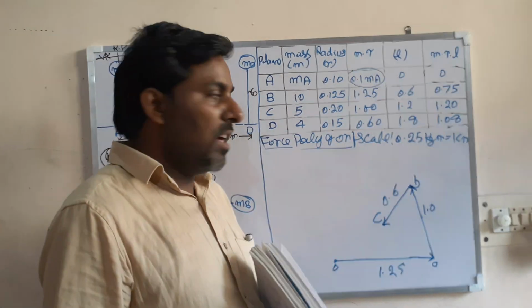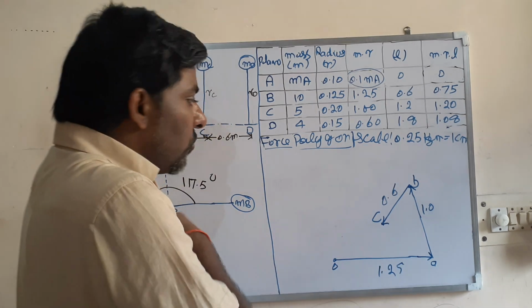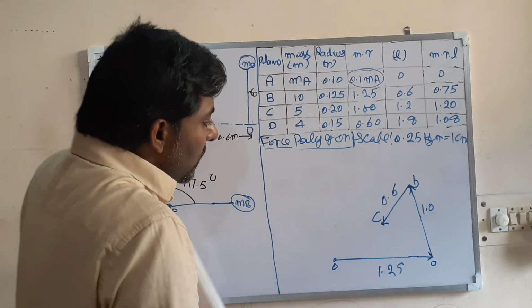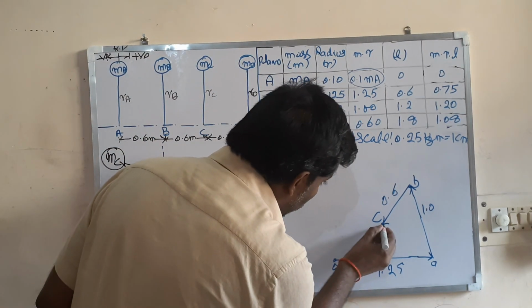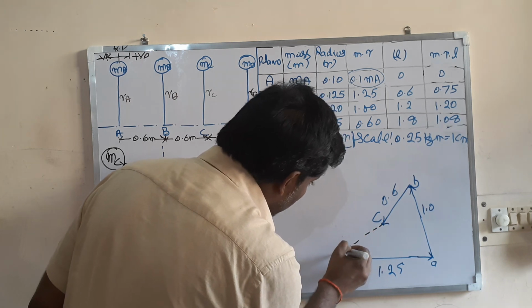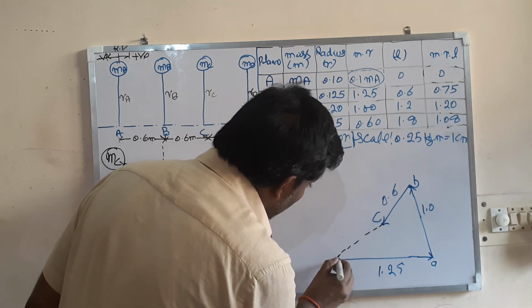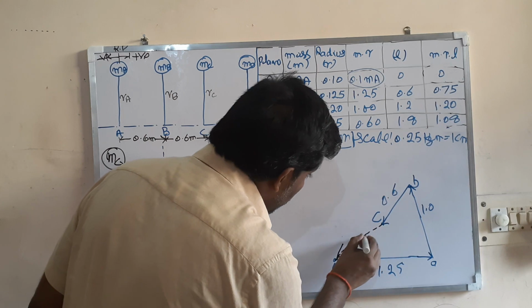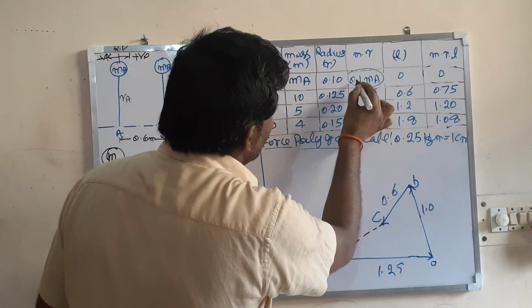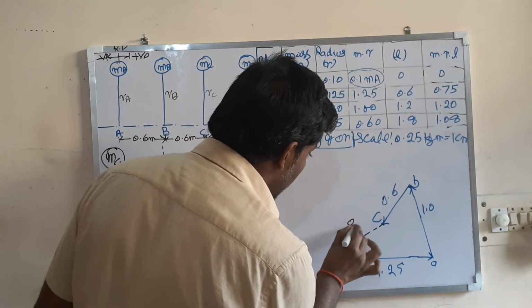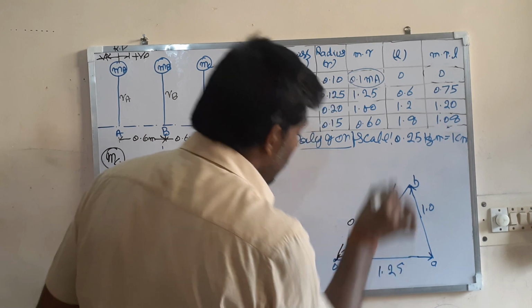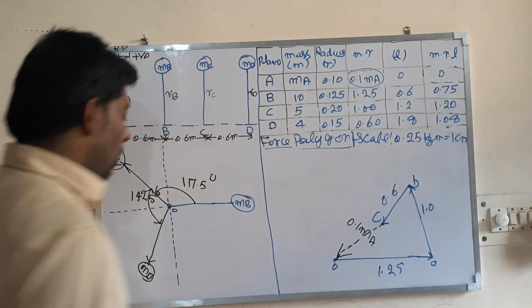For complete balancing, the force polygon should be closed. Then the closing side will be the unknown. This will be 0.1 mA, and this closing side is the unknown.